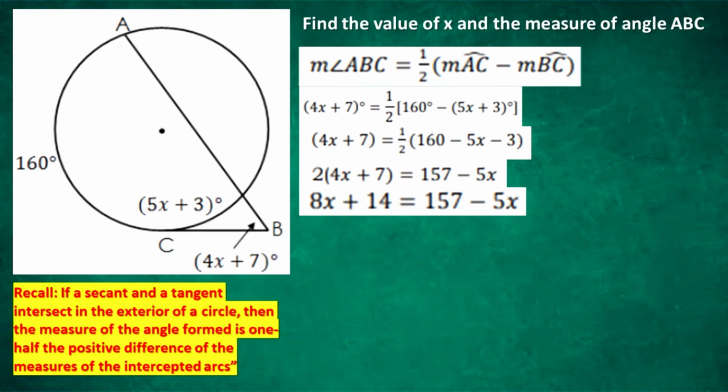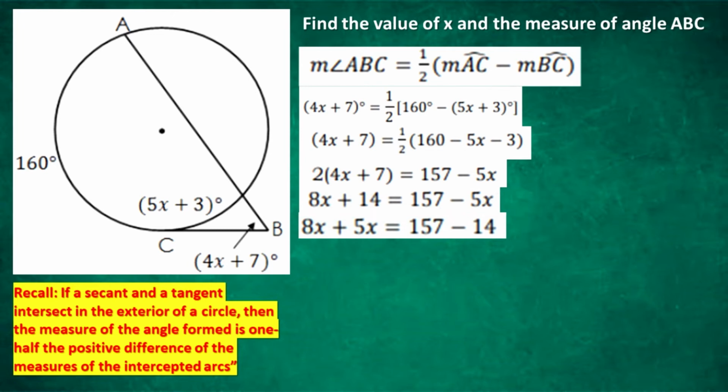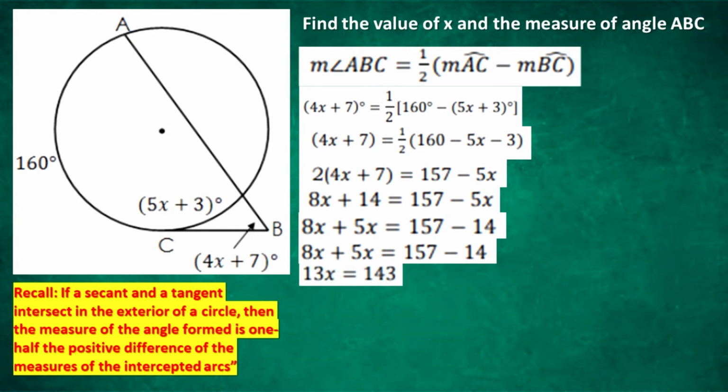Group like terms, we get 8x plus 5x equals 157 minus 14. Now, combine like terms, we get 8x plus 5x equals 157 minus 14. Then simplify, we get 13x equals 143. Divide both sides by 13, we get x equals 143 divided by 13. Therefore, x is equal to 11.